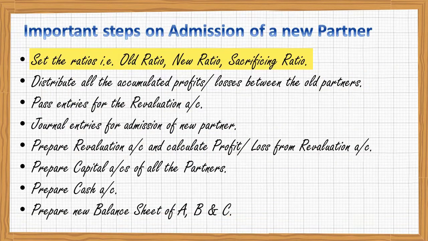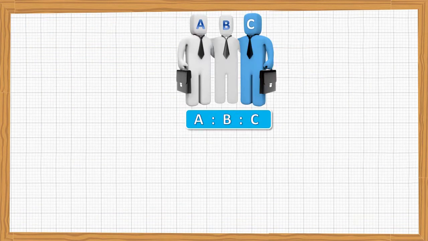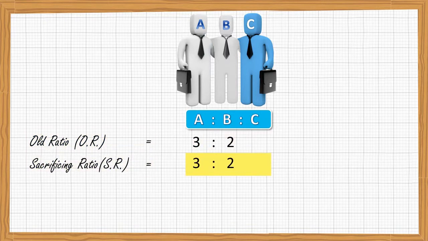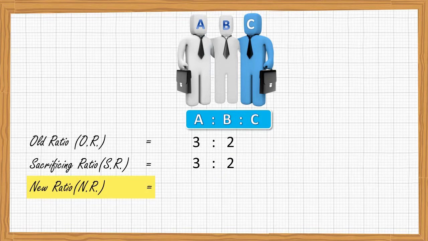Number 1, set the ratio. A, B, C. Old ratio 3:2. Sacrificing ratio 3:2. New ratio 9:6:5.